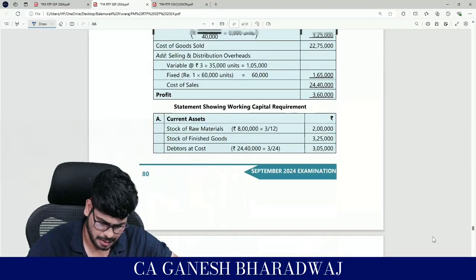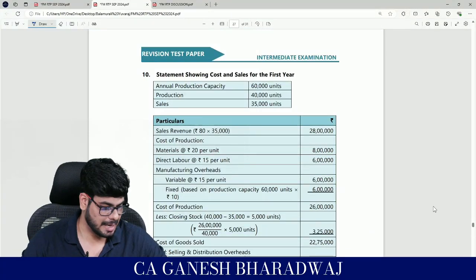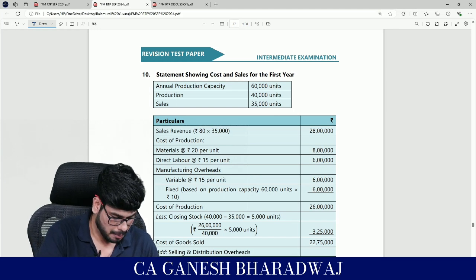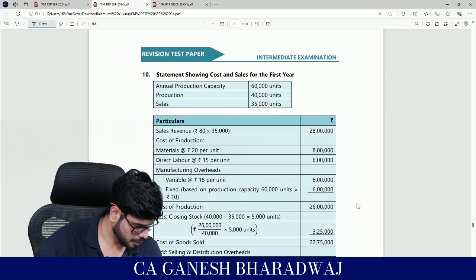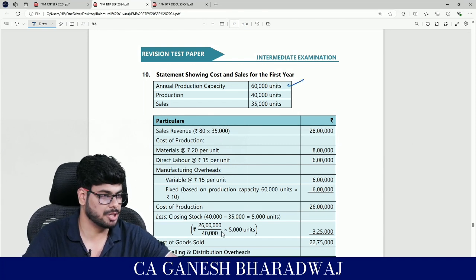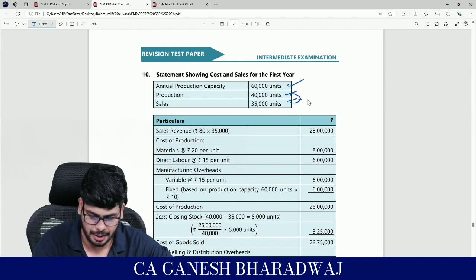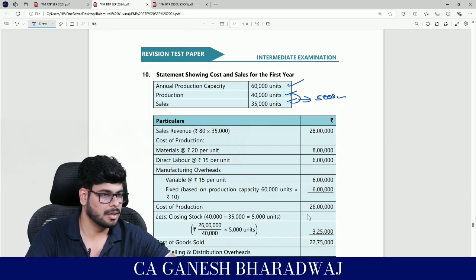This is question number 10 now. Please have the question with you. First, what have they said? The annual production capacity is how much, guys? 60,000. And they're going to produce 40,000 and they're selling how much? 35,000, which means they're going to stock how much? 5,000 units. That's very clear, right?